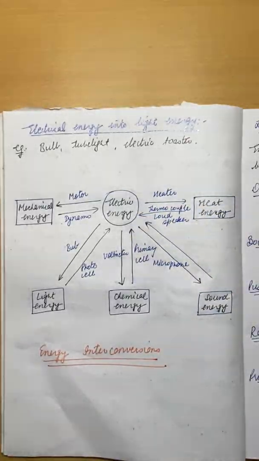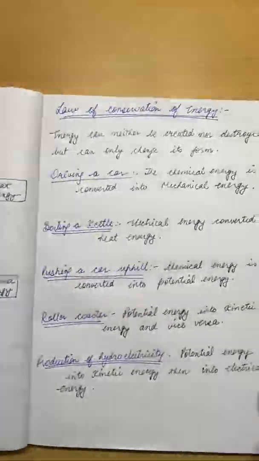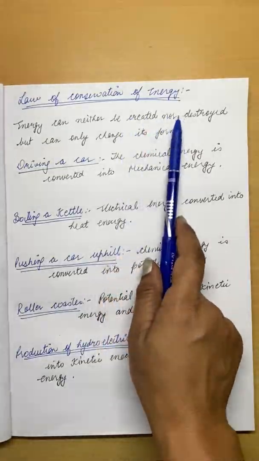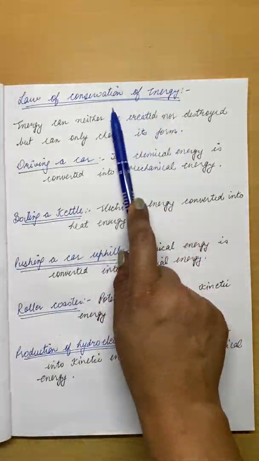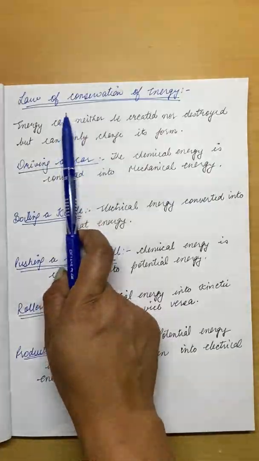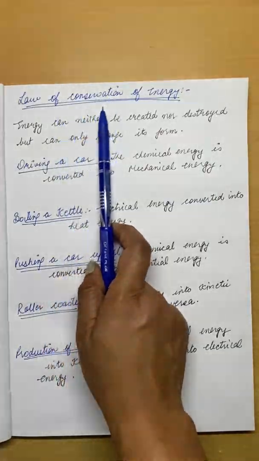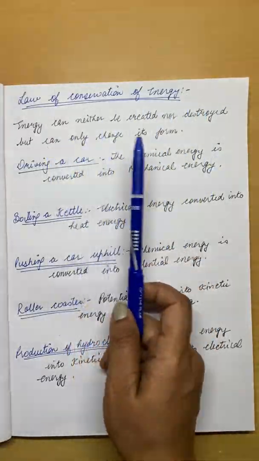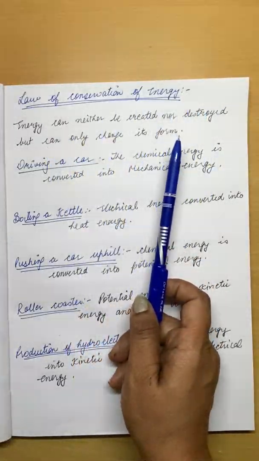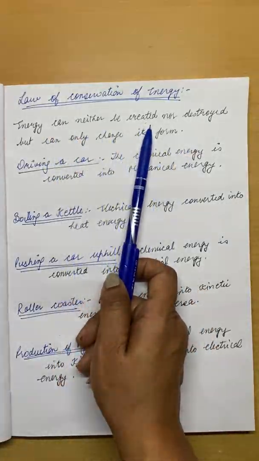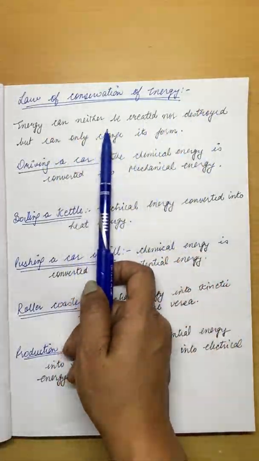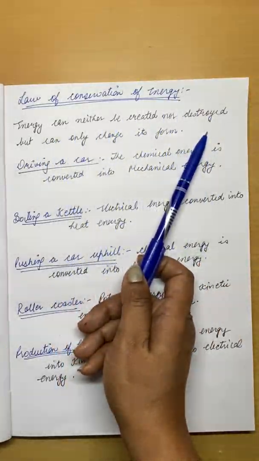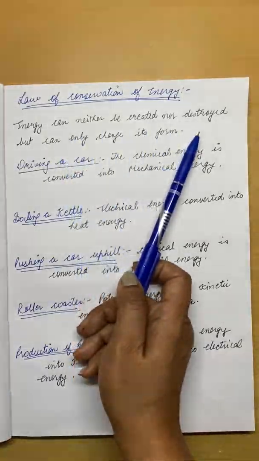So our next topic is the law of conservation of energy. As the name suggests, conservation of energy means energy remains conserved, right? According to this law, energy can neither be created nor be destroyed, but it can change from one form to another form.